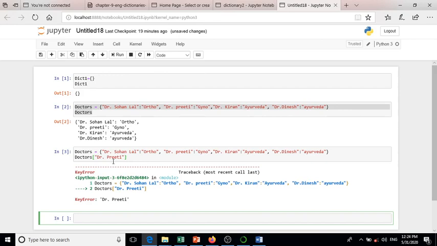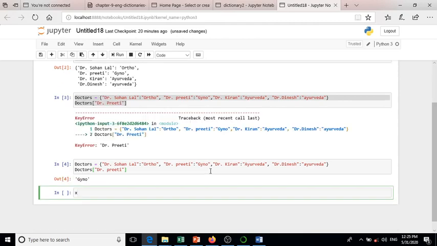Look here, this error is coming because I wrote capital P here and small p there. That's why the error is coming. It is not matching. Key error Dr. Preeti.